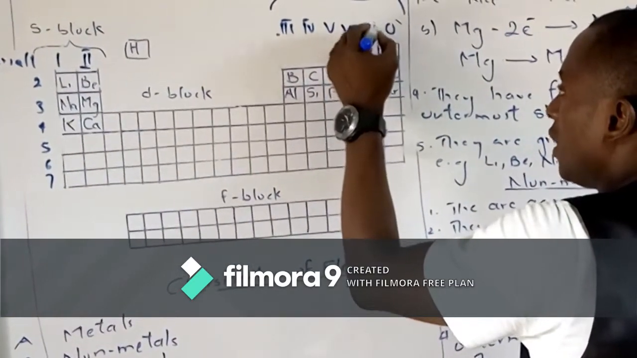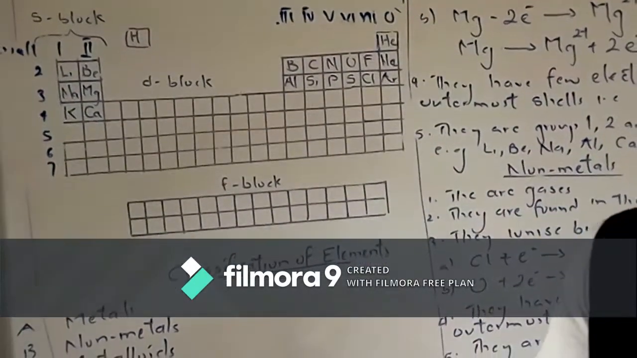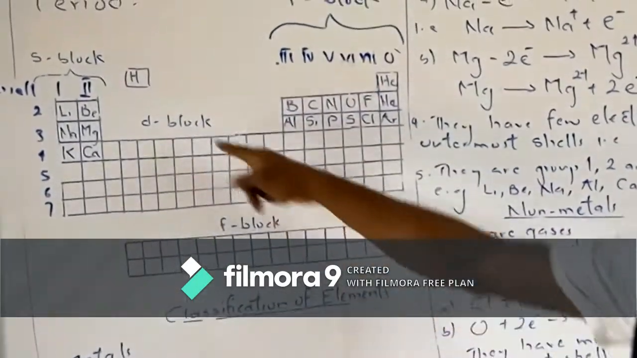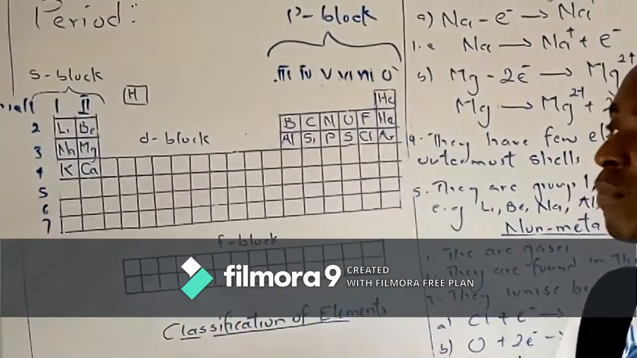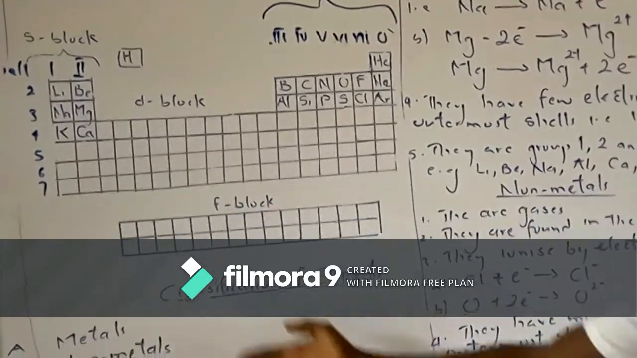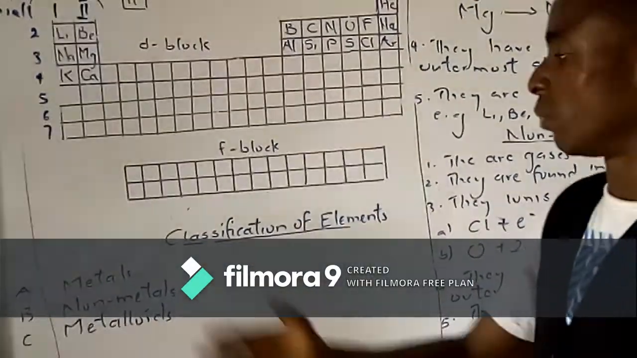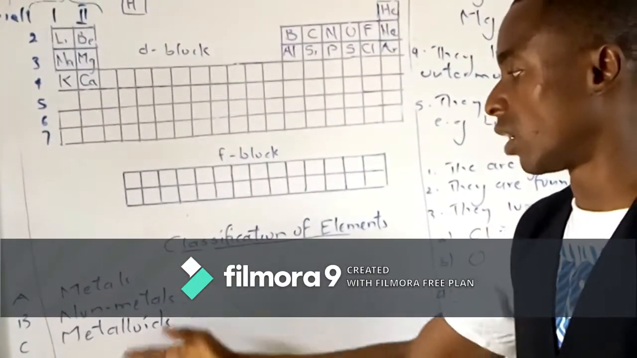And the last way is classifying them based on their blocks: S block element, P block element, D block element, and F block element. Let's look at classification of elements in this. Now, we can classify elements as metals, non-metals, and metalloids.